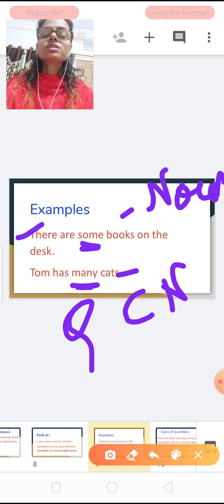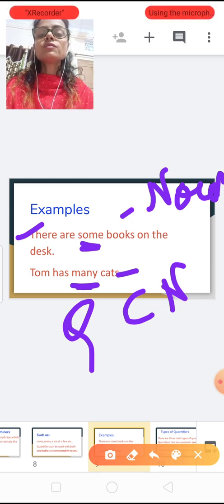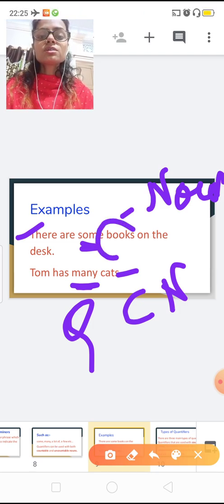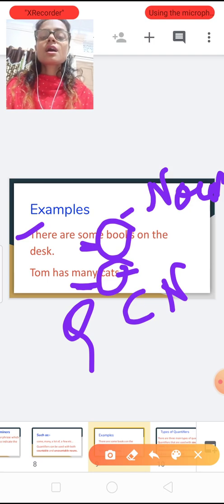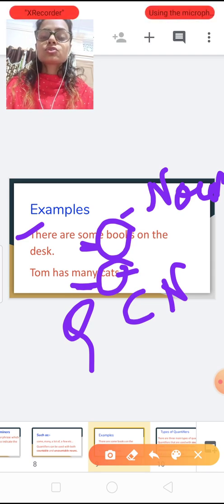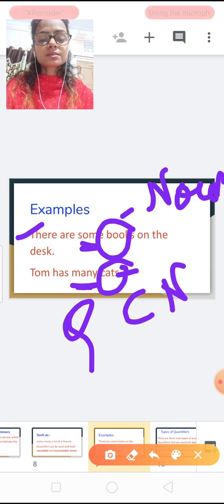So here in both sentences you can see the first important thing, that determiners are always used before a noun. In both cases books and cats are nouns. And the second thing, we can use them with countable nouns. So here we have examples of quantifiers.